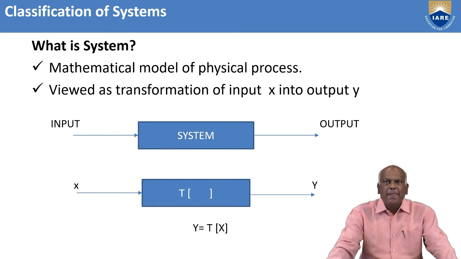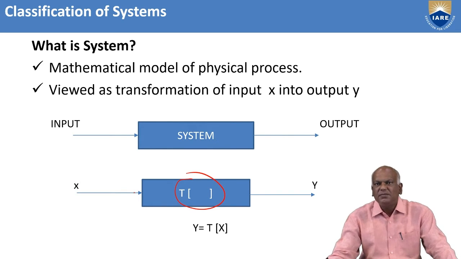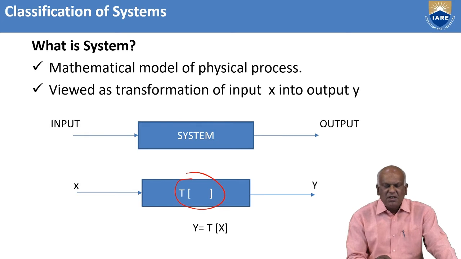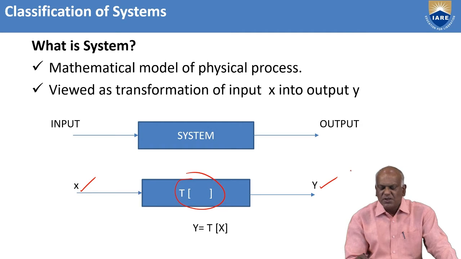Let us see what is the relationship between the input and output of a system. The input and output relationship is given by the system. We are representing it by an operator. The operator we can define as T, a unique operator. That means the system transforms or maps the input signal x(t) into the output signal y.